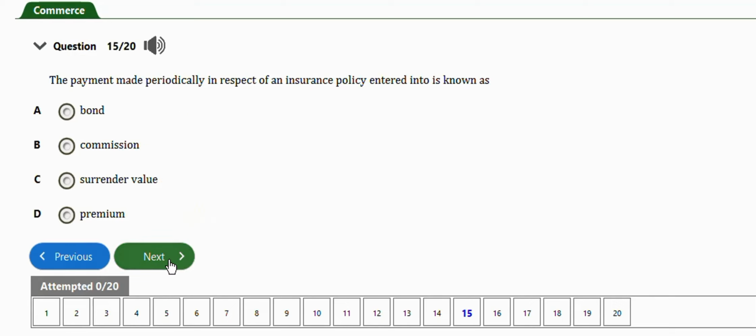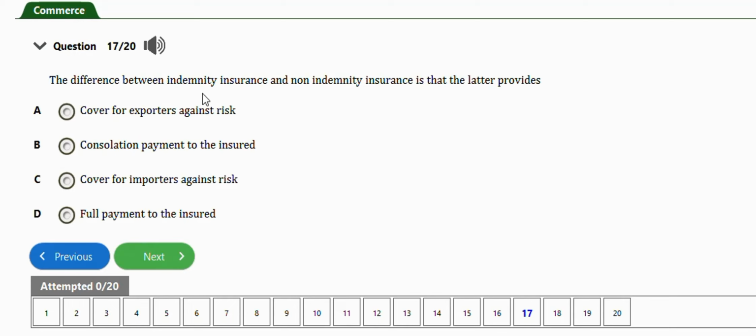Next question is this one. A payment made periodically in respect of an insurance policy entered into is known as. So I think this is the same question, option D, premium. Next question is the difference between indemnity insurance and non-indemnity insurance is that the latter provides. I think this is the same question. Provides consolation payment to the insured, option D.